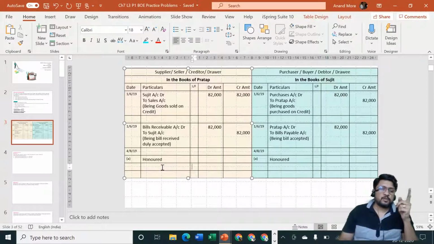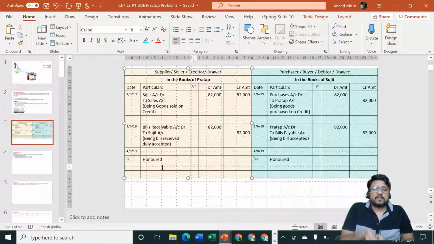It was drawn on Sujit, and Sujit had accepted it and gave it back to him. It was a bill for 2 months, drawn on 1st of June. So it was going to fall due on 1st of August, but 3 grace days to be added. So it is 4th of August, and today is 4th of August.